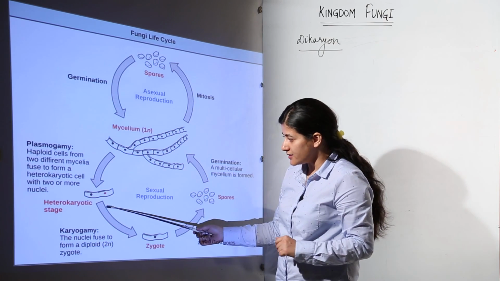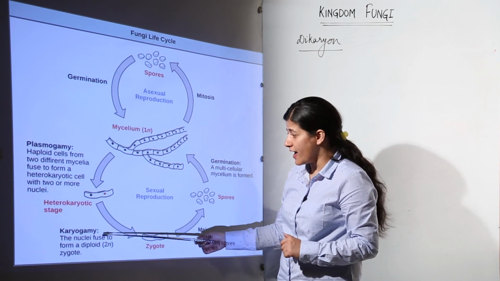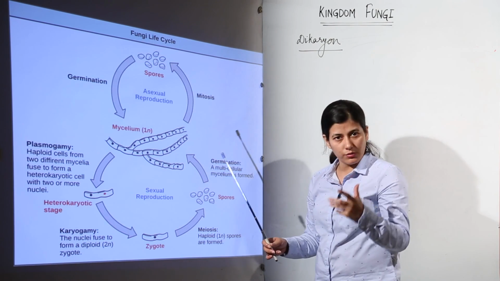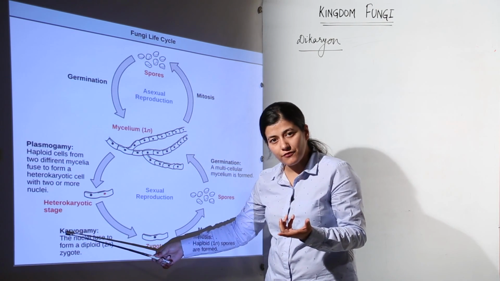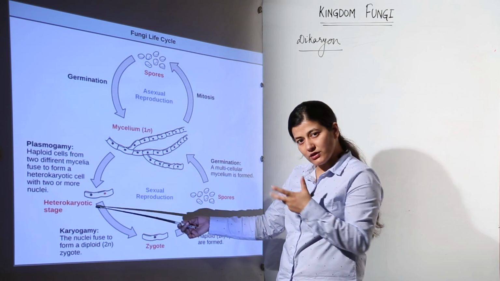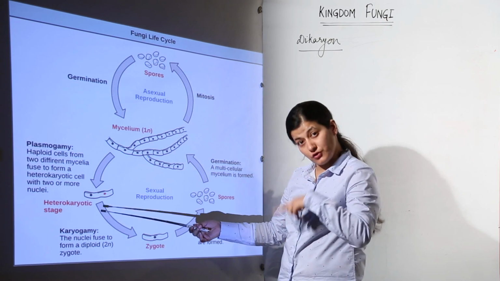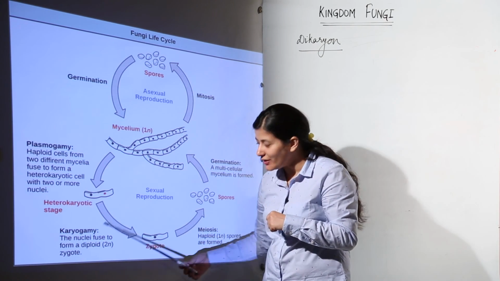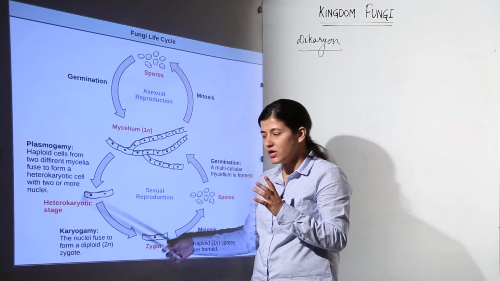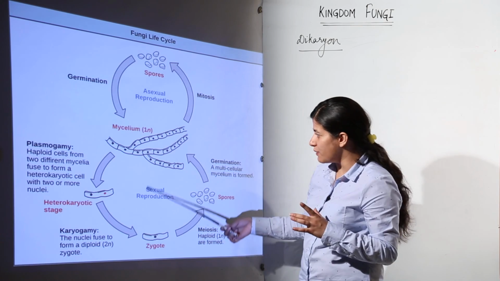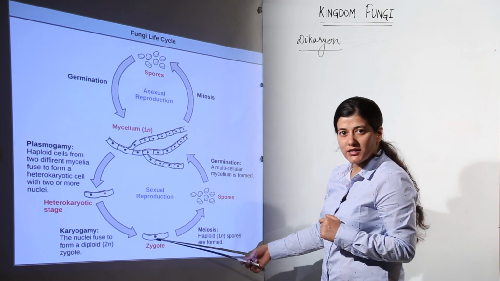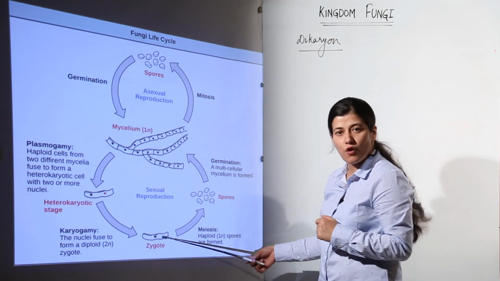Once plasmogamy has taken place, it is followed by karyogamy. The word gamy means fusion and karyo is for nucleus. We have discussed this. So, there would be fusion of the two nuclei, which in the heterokaryotic stage belonged to two different strains of two different fungal mycelia. They are going to undergo fusion. The nuclei fuse to form a diploid zygote. Till here this part was haploid. What we see over here is the diploid stage. These two nuclei have fused to form the zygote.